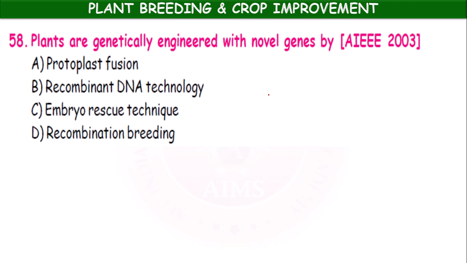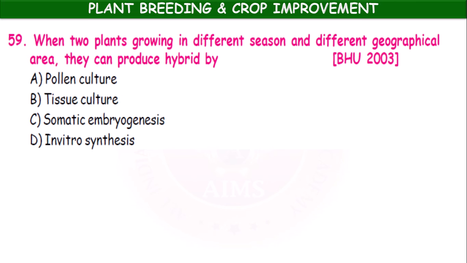Plants are genetically engineered with novel genes by protoplast fusion, recombinant DNA technology, embryo rescue technology, recombination breeding. It is recombinant DNA technology. When two plants growing in different seasons and different geographical areas, they can produce hybrid by pollen culture, tissue culture, somatic embryogenesis, in vitro synthesis. It is tissue culture. Okay.